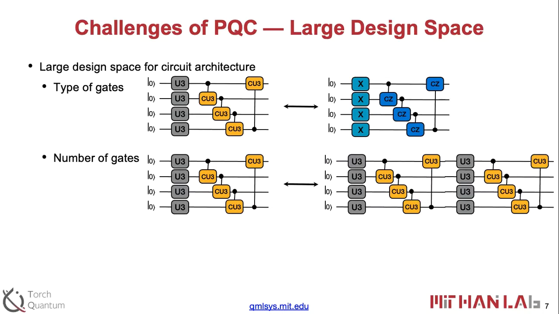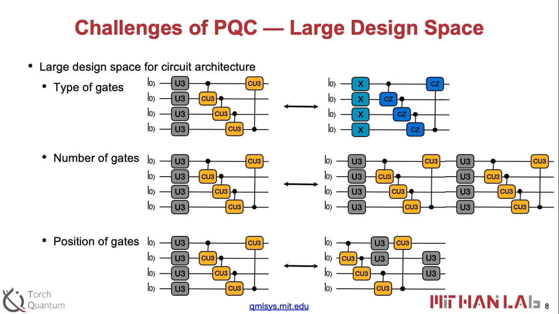For example, we can use 8 gates, or 16 gates, or concatenate the same blocks many times, so we can have many different numbers of gates in the parameterized quantum circuits. The positions of the gates are also tunable. Even with the same number of gates and the same types of gates, we can put them in different locations.